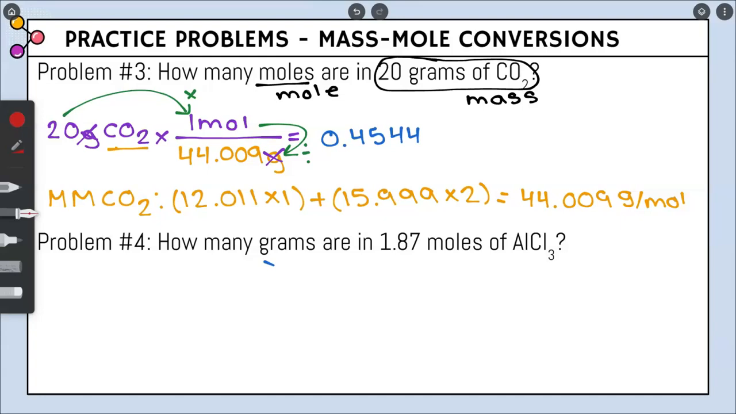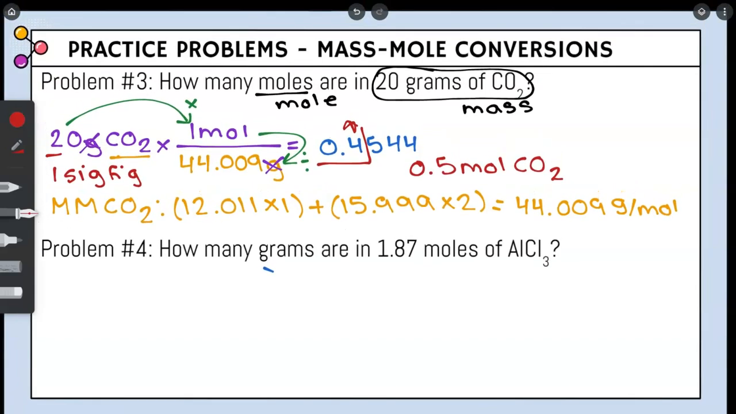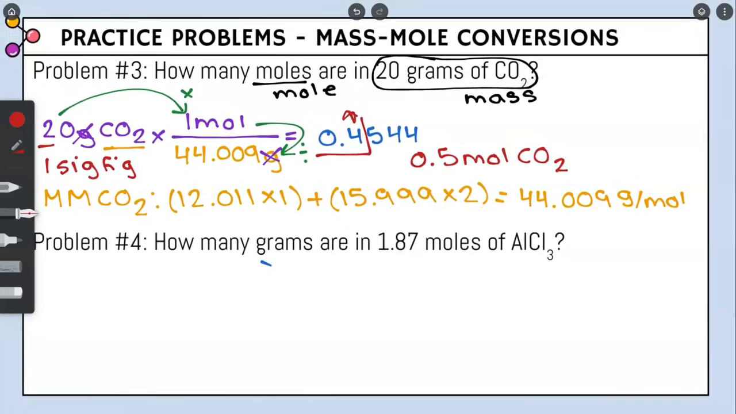The number of sig figs we start with should be the number we end in. We start with 1 sig fig. So our first significant number is 4. The 5 tells me the 4 goes up. So our final answer is 0.5 moles of CO2. And that is our final answer for problem number 3.